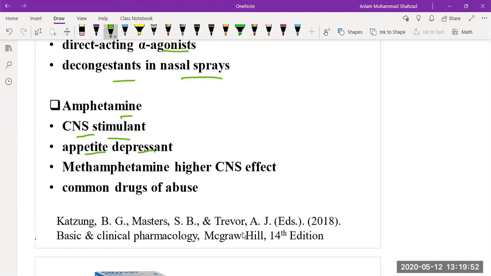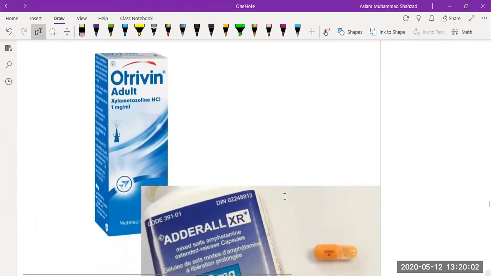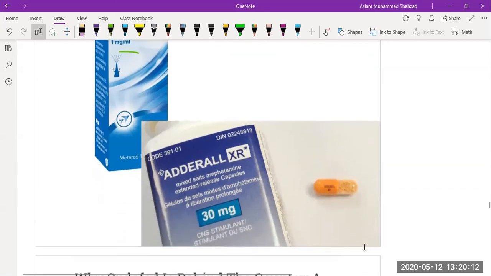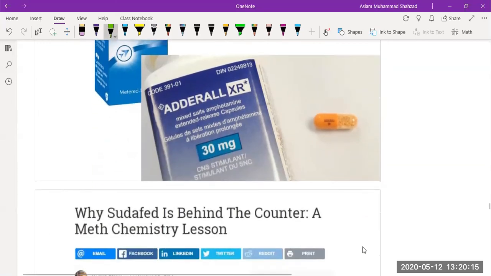Then methamphetamine, which is more complicated than amphetamine, has a higher CNS effect and is a common drug of abuse. So this is the product Otrivin, which contains xylometazoline 1 milligram per ml, or we have drugs such as Adderall 30 milligram, which is also used as a CNS stimulant.